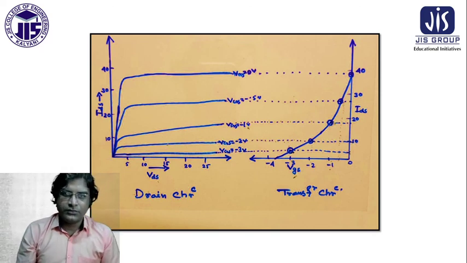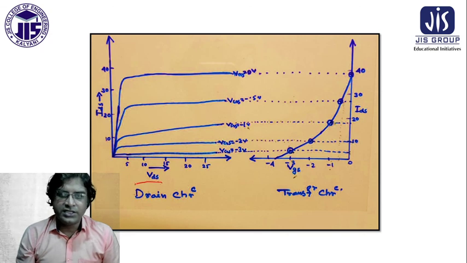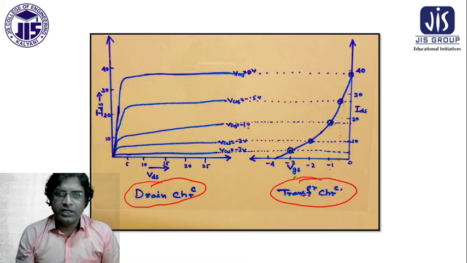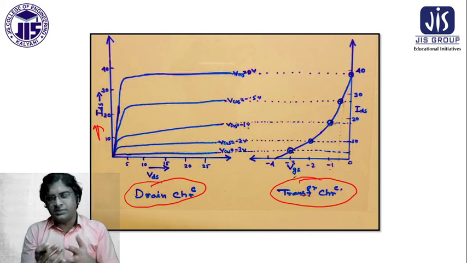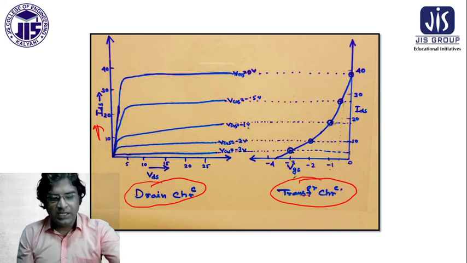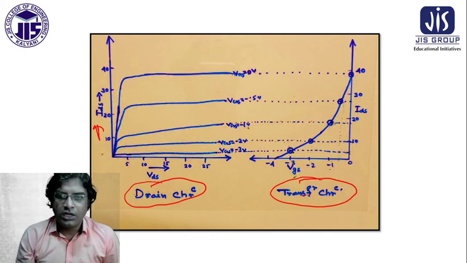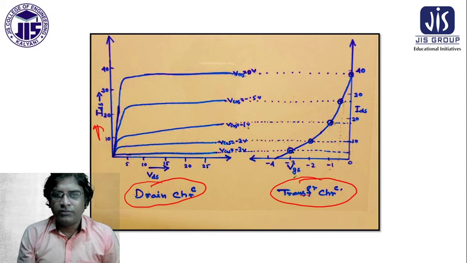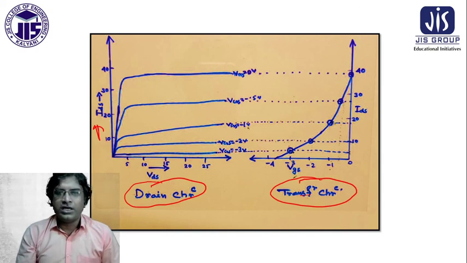You see this is the drain characteristics, and there is a transfer characteristics. In the drain characteristics, here is the IDS and here is the VGS, the same as BJT. There are 5, 10, 15, 20, 25 here, and here -3, -2, -1, 0 voltage. Whatever VGS I change, automatically the current is blocked.